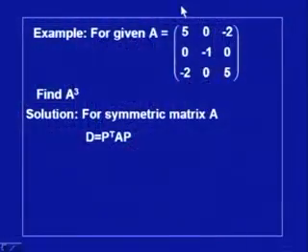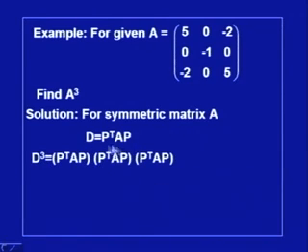I am illustrating this concept with the help of A cube. I start with a symmetric matrix A, which is given; this is applicable only for symmetric matrices. So, if I have been given a symmetric matrix, then I can write D is equal to P transpose AP, that is, D is similar to this matrix, D is a diagonal matrix.